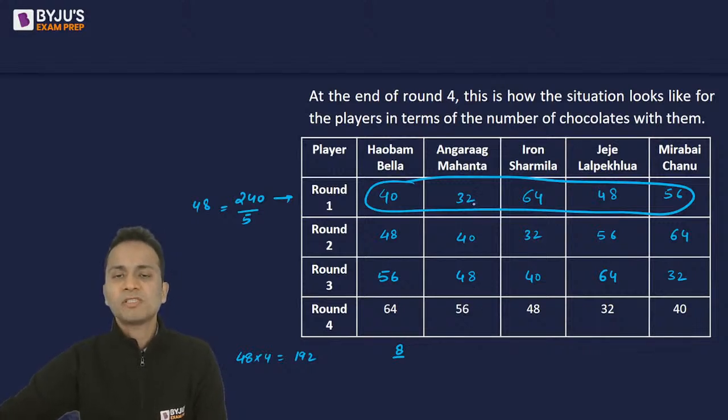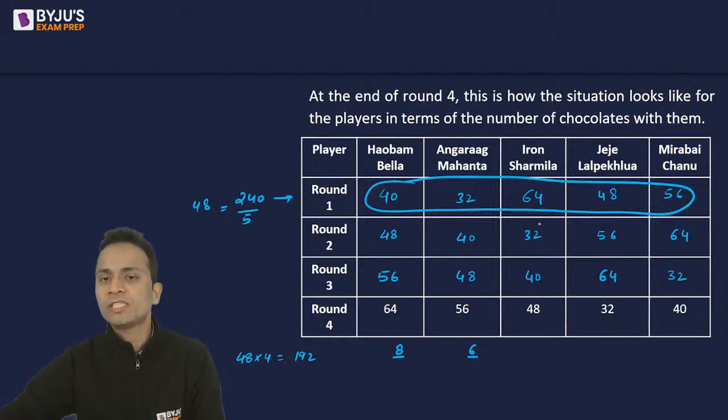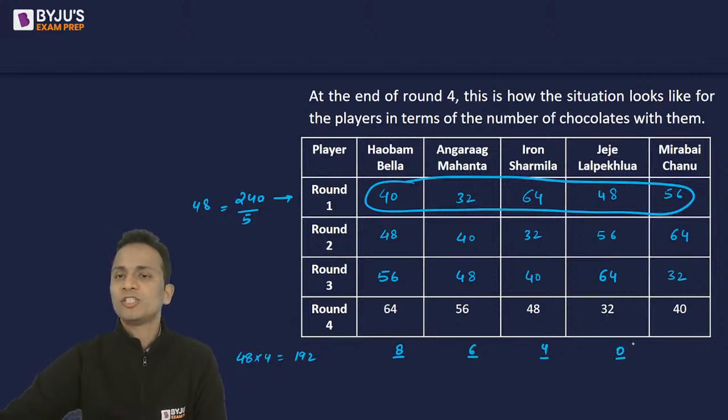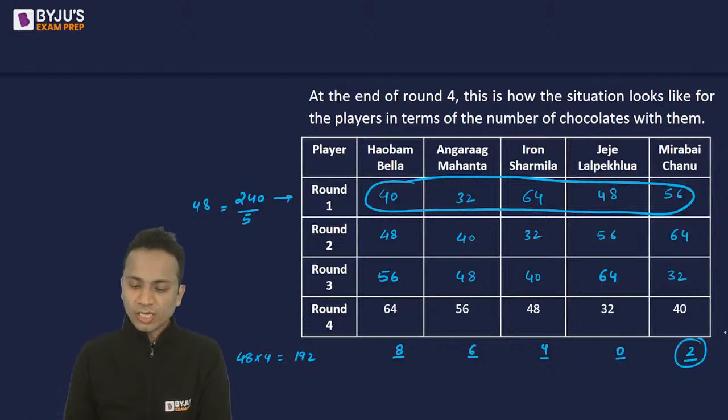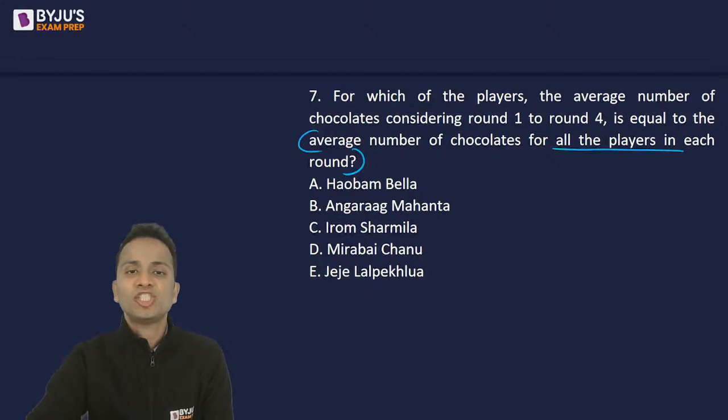In the second case, check the unit digit. 8 plus 2 is 10, 10 plus 6 is 16, 6 is the unit digit. Again, it will not be 192. In the next case, 8 plus 2 is 10 plus 4, 4 is the unit digit, it is not 2. 6 and 4, 10 and 10, 0 is the unit digit, no, it is not 2. 6 and 4, 10 and 2, 2 is the unit digit and only option left. So the correct answer is Mirabai Chanu.